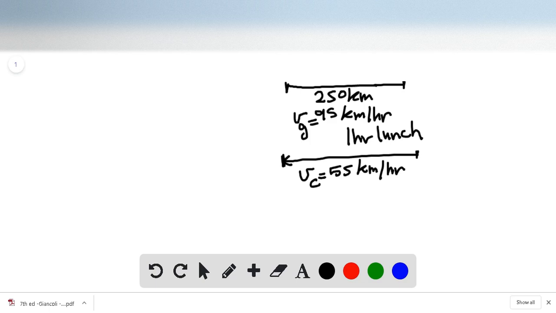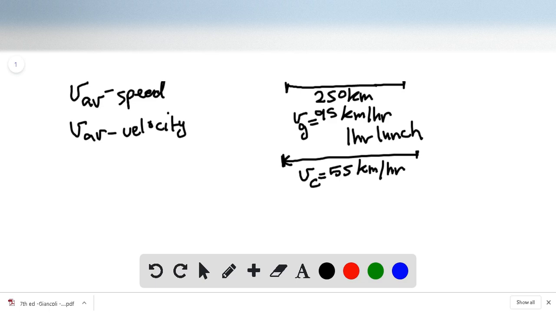Right? We're asked to find the average speed. Also, we're asked to find the average velocity. Now, what is the average speed? Speed is the distance traveled over the total time. So V average speed is equal to the total distance traveled over the time it took to travel that distance.